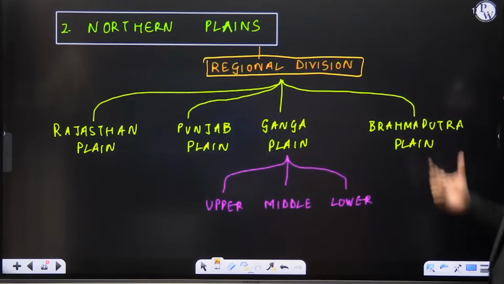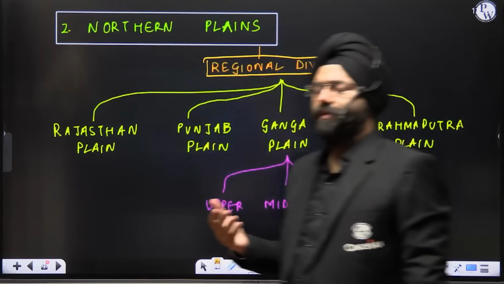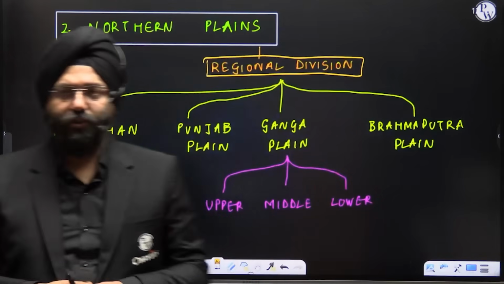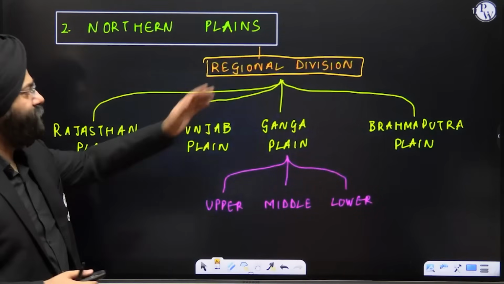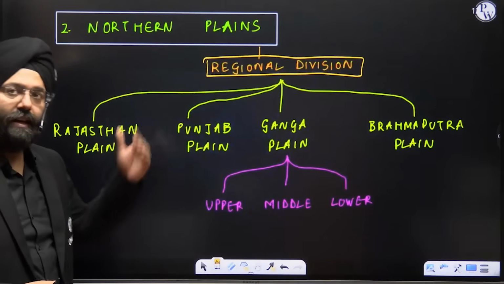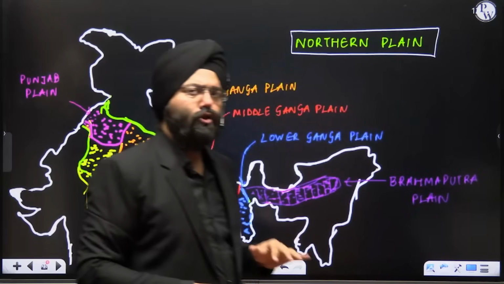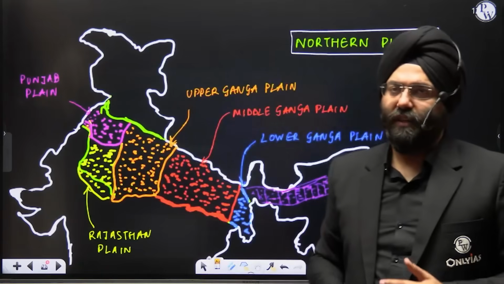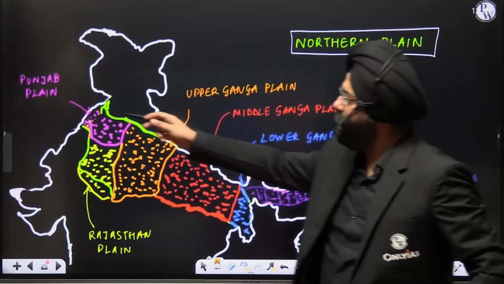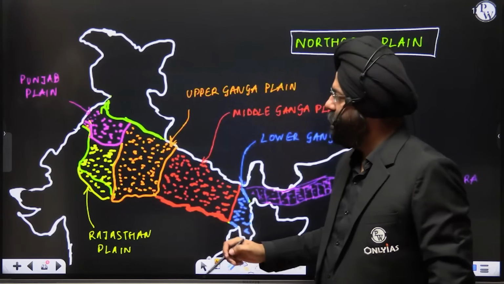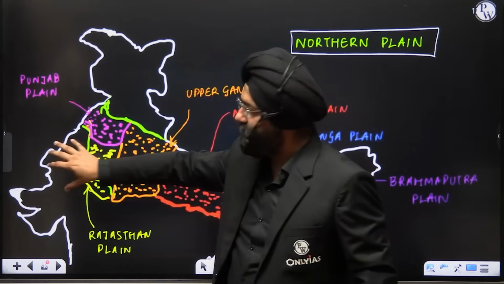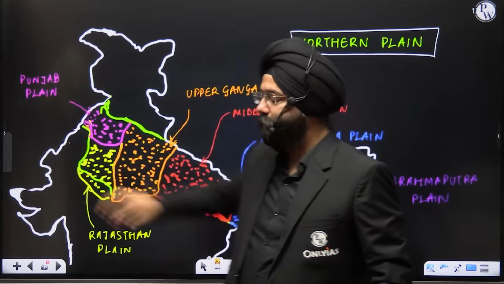Then you have the Brahmaputra plain along the Brahmaputra river, in the northeastern part. So now these are the important regional divisions of the northern plain. Let's see them and study them one by one. If I show you the broad map before I explain everything, you can see here is the Punjab plain, you have the Rajasthan plain. Please understand, we'll be taking Thar Desert separately. There's a desert part also.